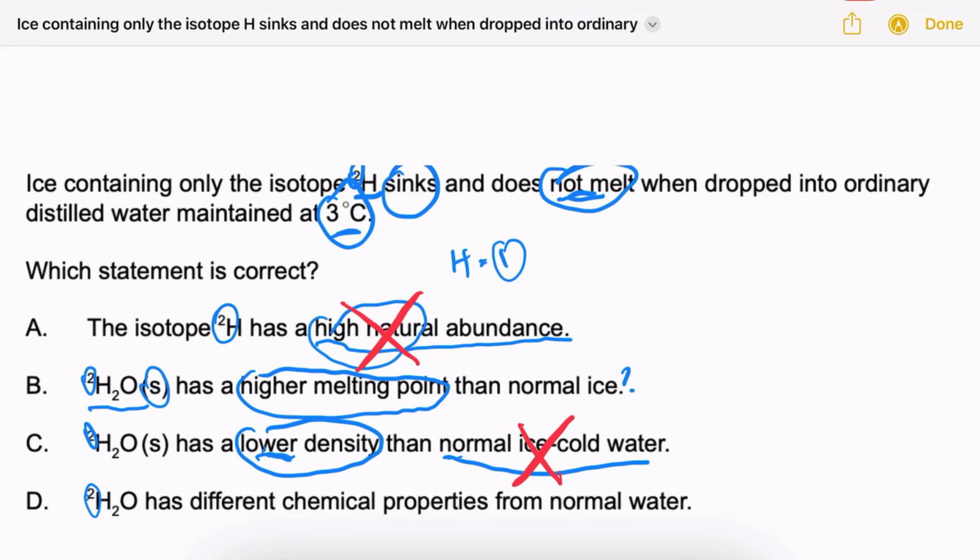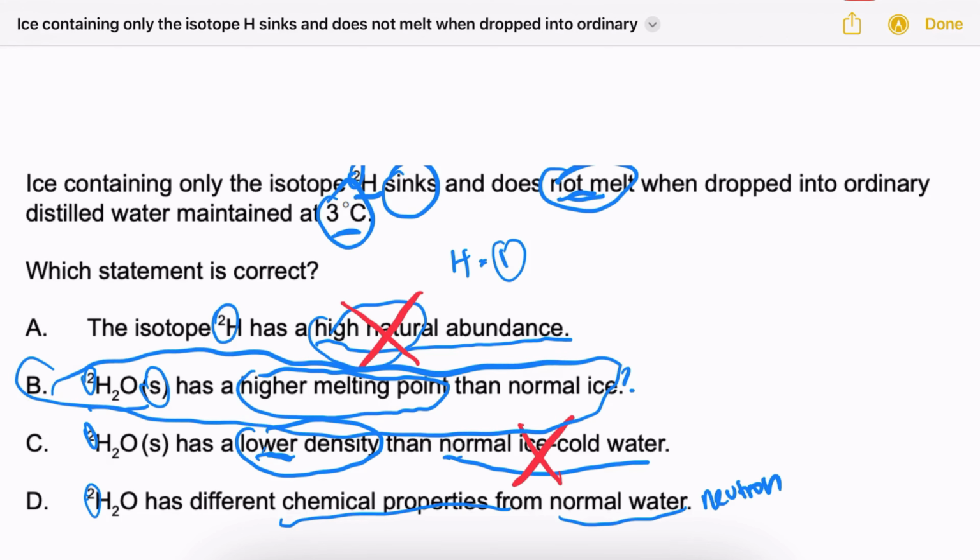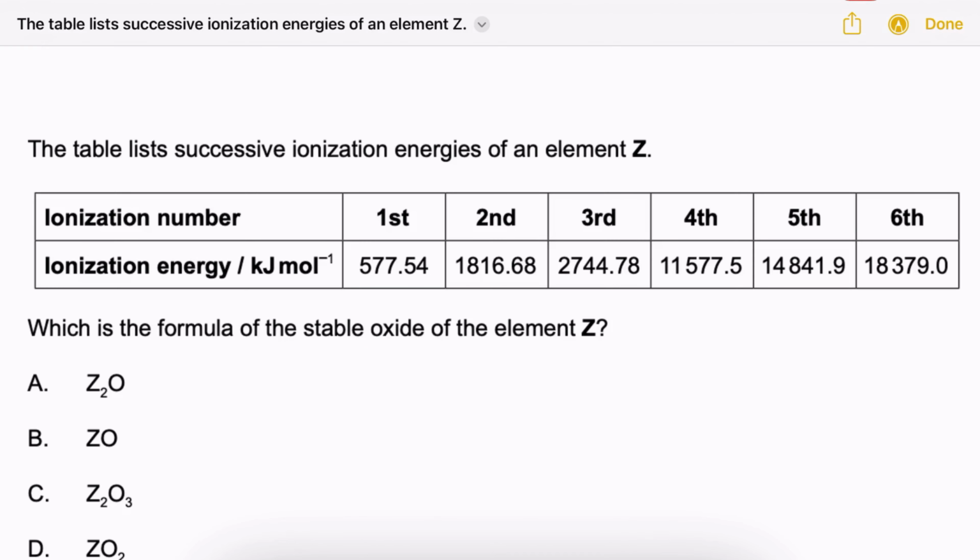H2O made from the H2 isotope has different chemical properties from normal water. Well, all that we did was add a neutron to our H2O, which does not change any chemical properties. Remember, isotopes in general will have very similar chemical properties with each other because neutrons are neutral particles. They're not affecting the chemical nature of the atom. So that leaves us with the only answer that could work, which is B. The solid H2O has a higher melting point than normal ice. Let's take a look at the next question.